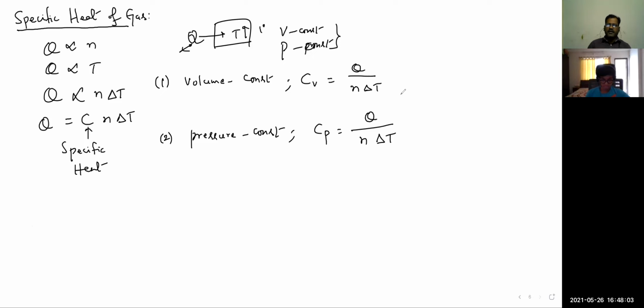CV and CP, the definitions will be like this. Both have the same definition. To increase the temperature by 1 degree, the amount of heat that should be given to the system at constant volume is CV, and at constant pressure is CP. Like that we can define easily, not a problem. Now we will see one formula here: Mayer's formula.